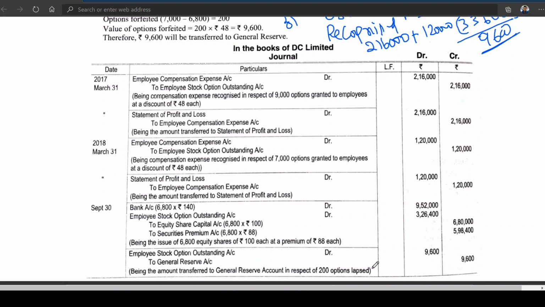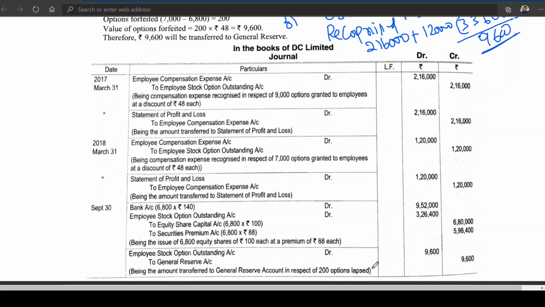One is when employees are subscribing the shares, the employee stock option outstanding account will be debited. And the second one is when the excess expense that has been recognized is transferred to general reserve also; the employee stock option outstanding account will be debited. Now, sometimes they will ask you to open the ledger accounts also. I think if you are good in the entries, you can do it. If you look at the employee stock option outstanding, 2,16,000 is showing credit balance.